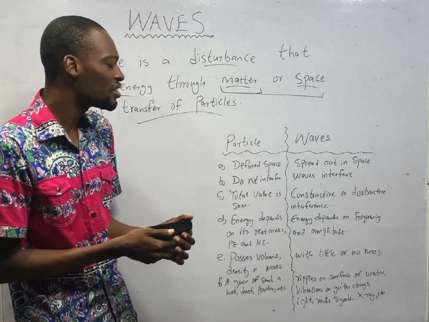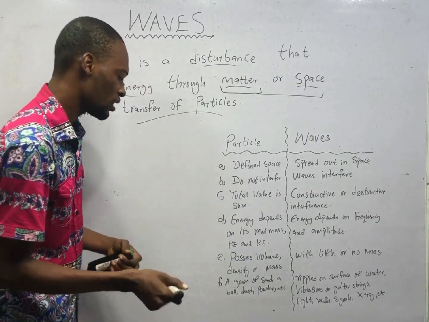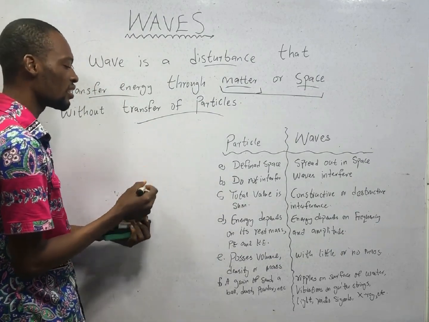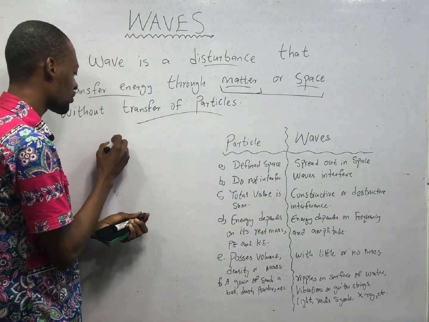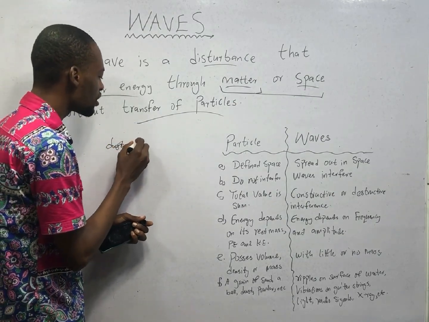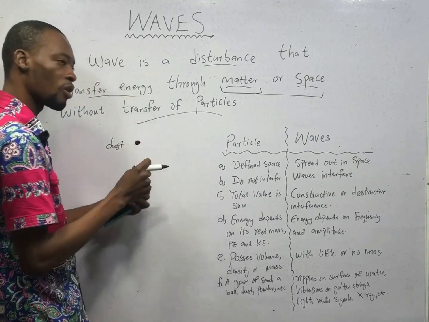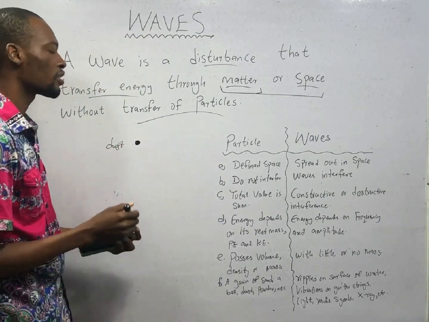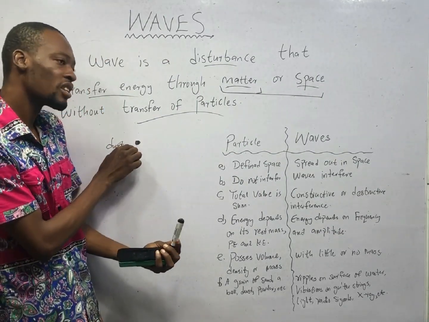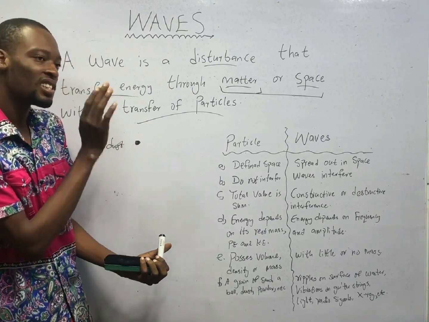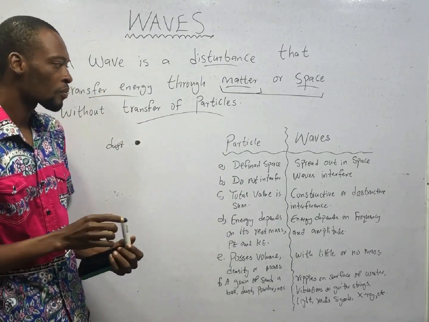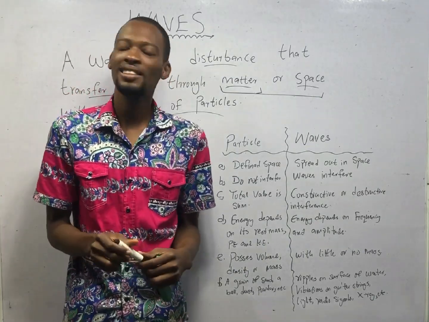Particles occupy a defined space. Now look at it. Let's use a big particle, let's say chalk dust. It occupies a space. When you come around, you see that, okay, this chalk is here, or this dust particle is here. They have a defined space. But waves, on the other hand, don't have a defined space.